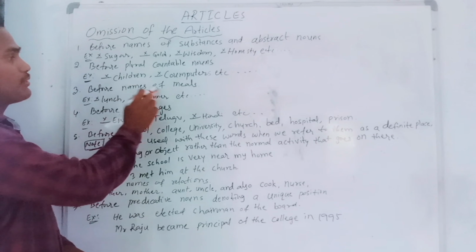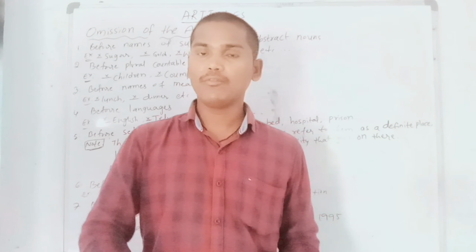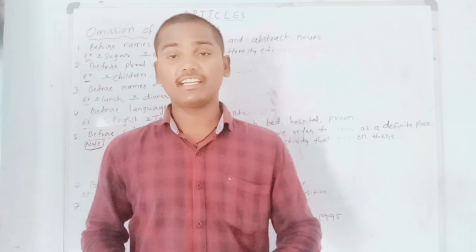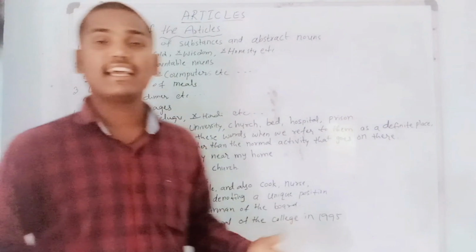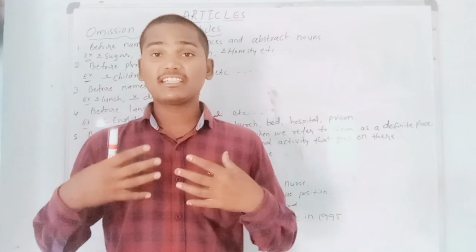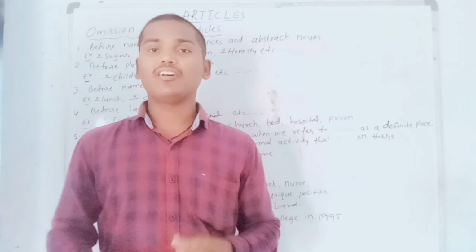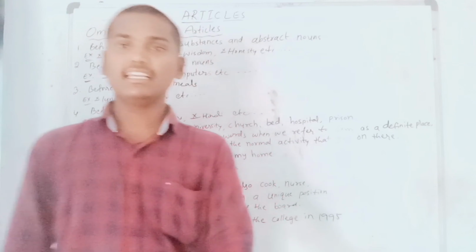Next. See, here I have written an example. The school is very near my home. So basically we are talking about a school which is near our home, a particular school. But if generally I say a school, we cannot guess which school. The word school belongs to all the schools we have. In that sense we don't need to use any kind of article. But here in the example, the school is very near my home, so we are talking about a particular school, and in that sense definitely we can use the definite article the.